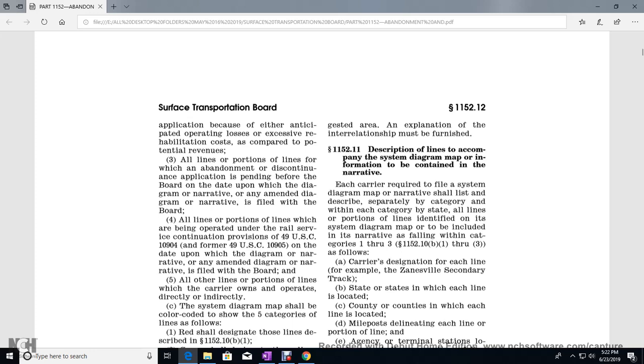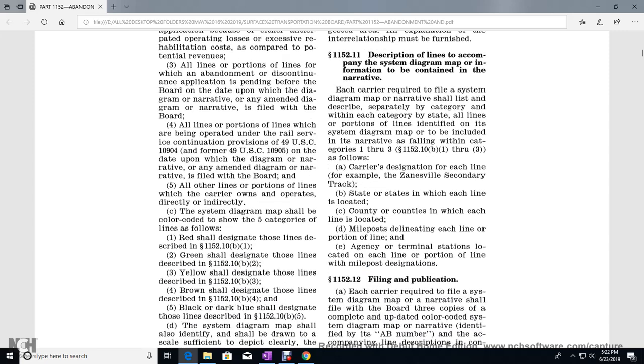Also all lines or portions of lines which are being operated under rail service continuation supervision under Title 49 U.S. Code 1094, formerly 49 U.S. Code 1095, as of the date the diagram or narrative is amended or filed with the board. 5. All other lines or portions of lines which the carrier owns or operates, directly or indirectly.